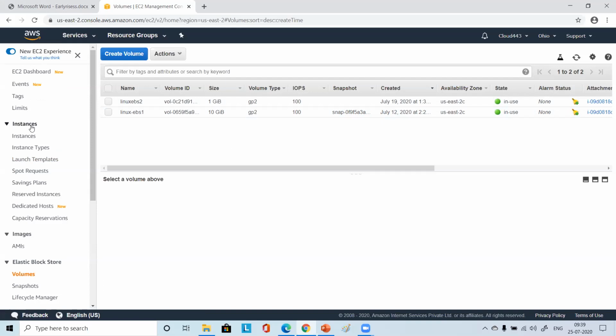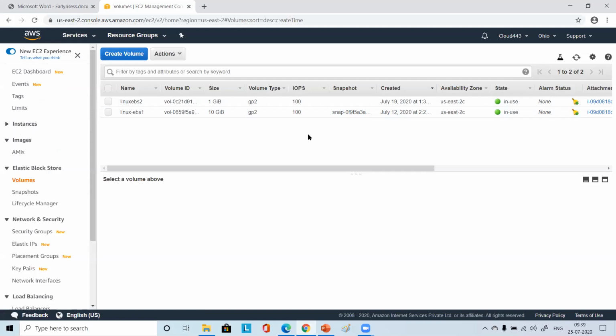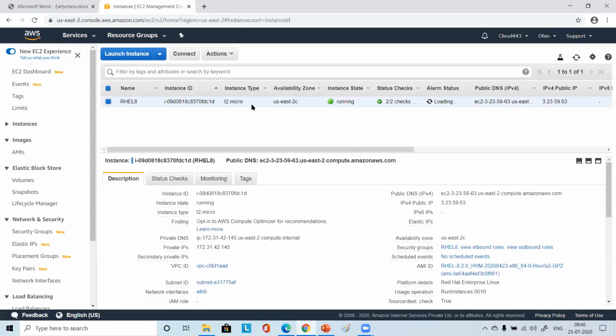Urvashi, it's not an issue. Please go to instances, the EC2 dashboard, running instances, and there you will see two instances, one running, another stopped. Which one is running? RHEL 8. And the Windows one is there, right?